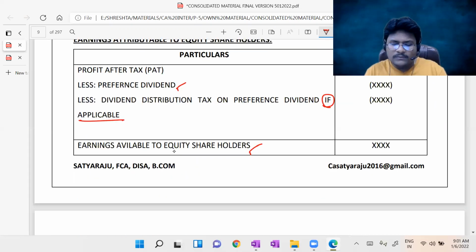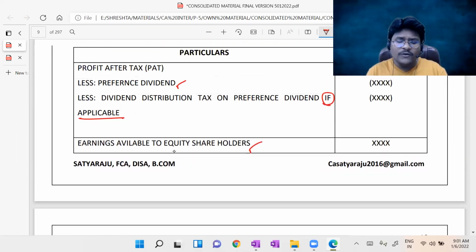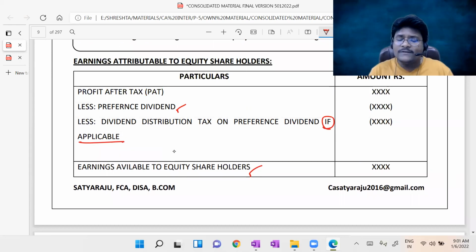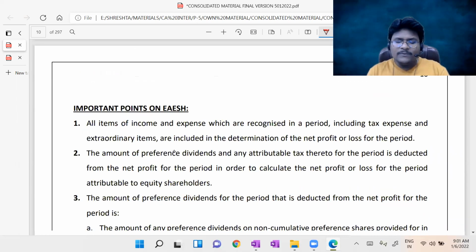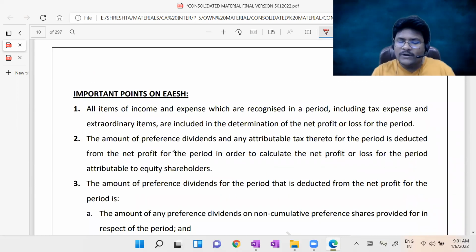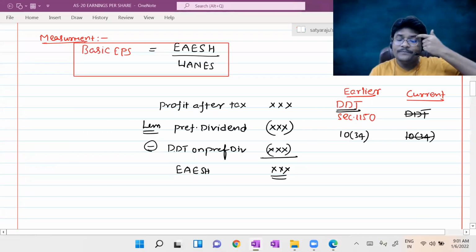Now, come here, all of you. Hope you can understand better now what exactly the meaning is of earnings available to equity shareholders, or net profit or loss attributable to equity shareholders. Okay. Then some key important points I'm now going to discuss, guys. All of you, please concentrate. What are such key important points?